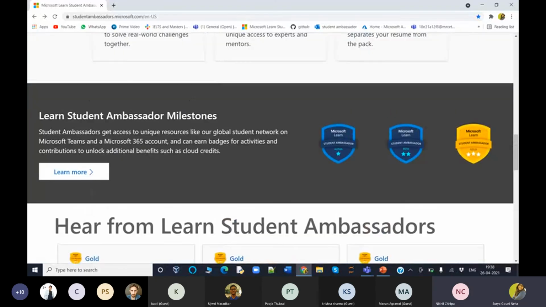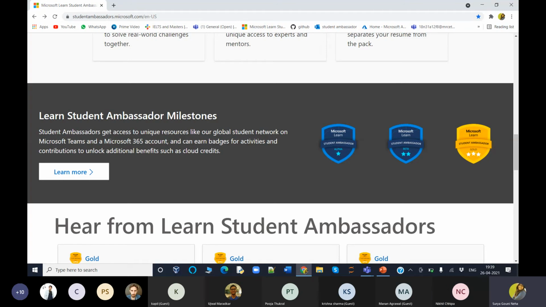Coming to the beta level, to be promoted into beta level, we need to conduct an event where at least 15 to 20 members are required, but 25 plus members make a good impact. After getting into the beta level, we'll be gifted swags, which are very good gifts. And we will even be given a Microsoft 365 account to have some more advanced tools.